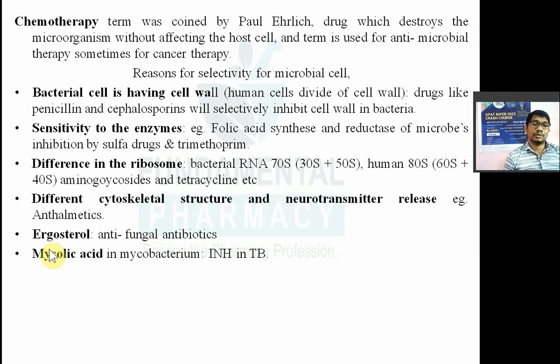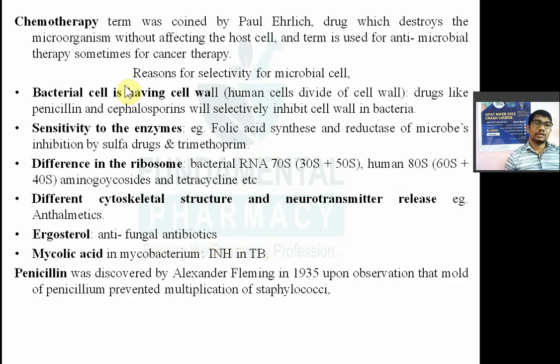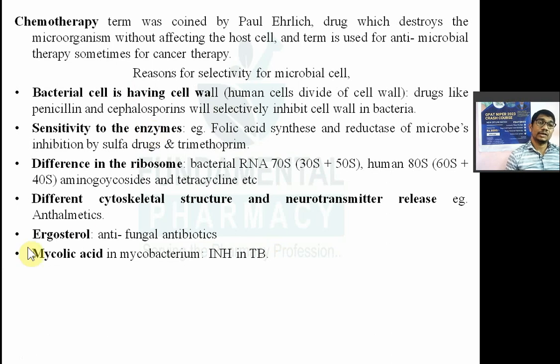Another target is there, mycolic acid. Mycolic acid is found in only mycobacterium, which causes tuberculosis and leprosy. तो mycobacterium, leprosy and tuberculosis ये दो बैक्टीरिया होते हैं. mycobacterium tuberculosis will cause tuberculosis, mycobacterium leprae will cause leprosy. तो ये दोनों में एक mycolic acid होता है. Now that mycolic acid is targeted by different drugs like isoniazid. Isoniazid inhibits the synthesis of mycolic acid in the tuberculous bacteria, right? These are the different reasons for selectivity.